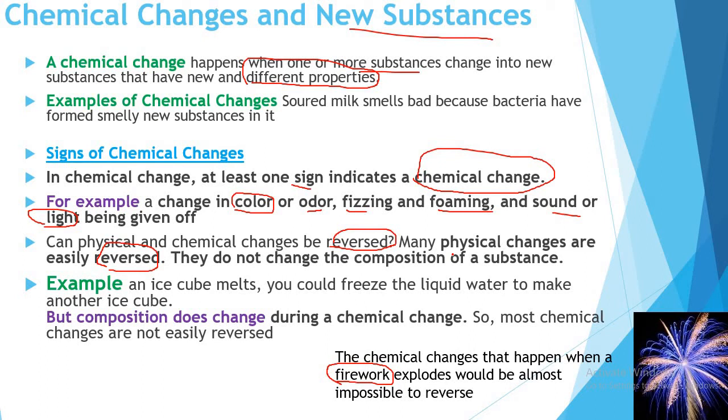For example, when you melt an ice cube, the material that makes up the ice cube is the same as water. When you melt it, it changes into water.